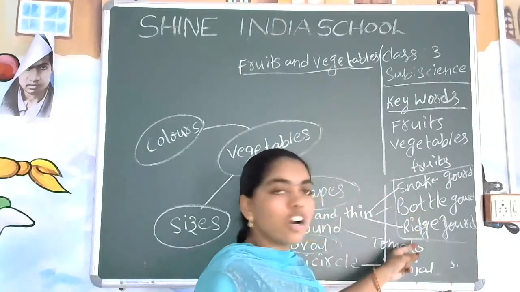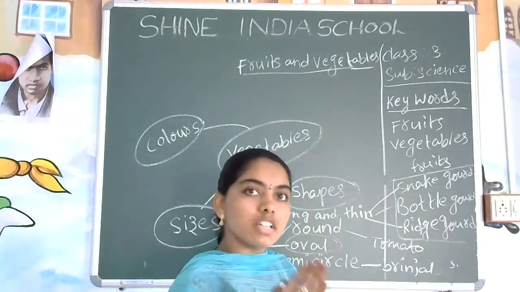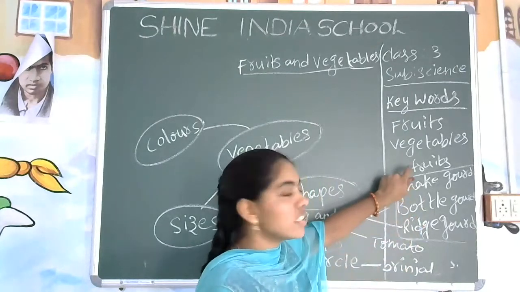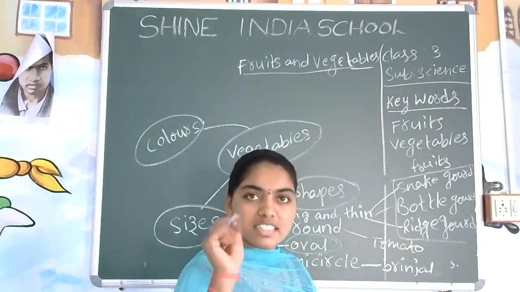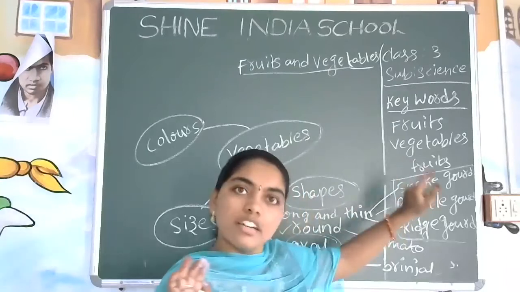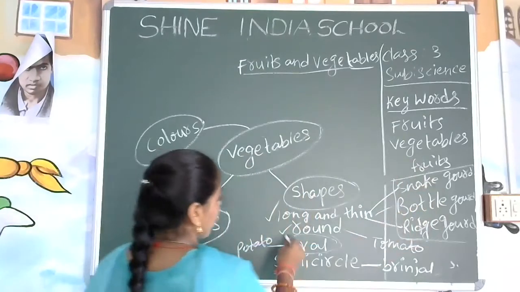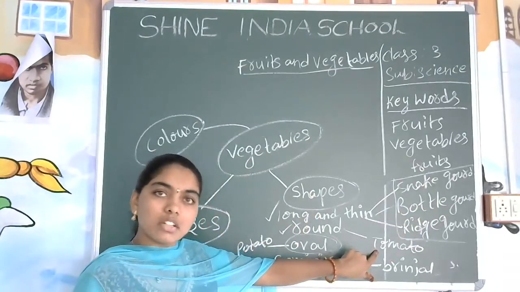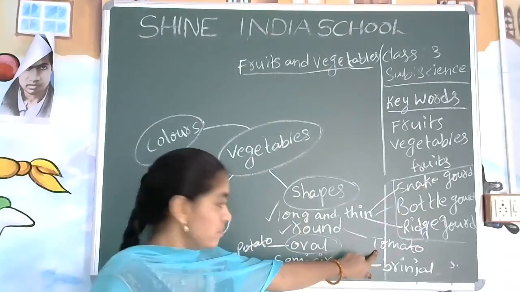Snake gourd, bottle gourd, ridge gourd: if you cut them in the middle, you can identify the seeds. Okay, so these are called fruits. If the seeds are there, they will come under fruits only. Okay. Next one, second one, round shape. Tomato. Are there seeds in the tomato? Yes, seeds will be there.